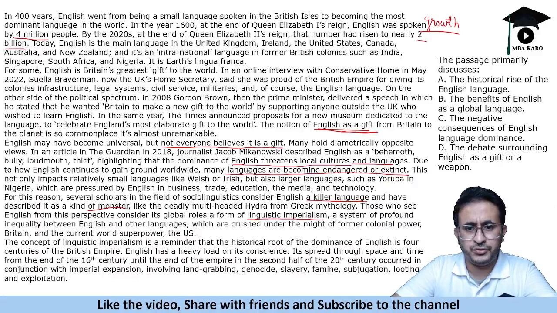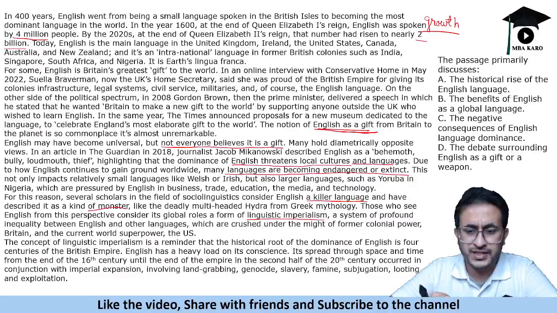So it was due to the British Empire, which lasted for about 4 centuries, and as a result they had this imperial expansion which included all these things, and English expansion was also one of those things. So basically the passage more or less talks about how, although English has grown, it has not grown in a healthy manner. So that is the gist of the passage.